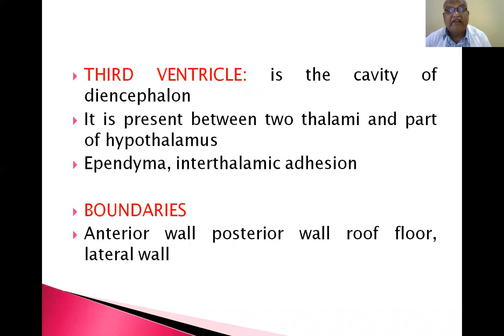The third ventricle is the cavity of the diencephalon, as I already told you. It is present between the two thalami and parts of the hypothalamus. Ependyma, interthalamic adhesion, I will show you. It has an anterior wall, posterior wall, roof, floor, and lateral wall. You have to name and identify the boundaries like this. Anterior wall, what is present? Posterior wall, what is present? Roof, what is present? Floor, what is present? Lateral wall, what is present?